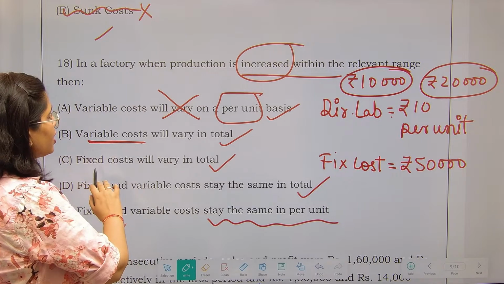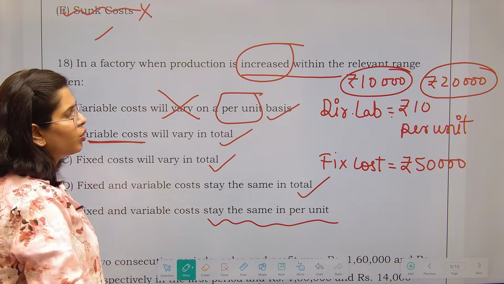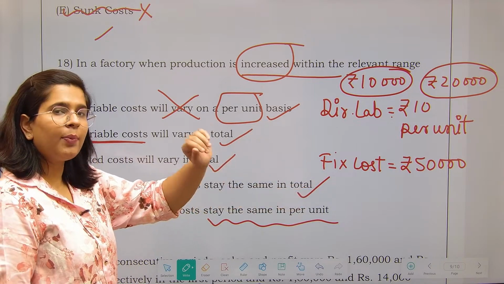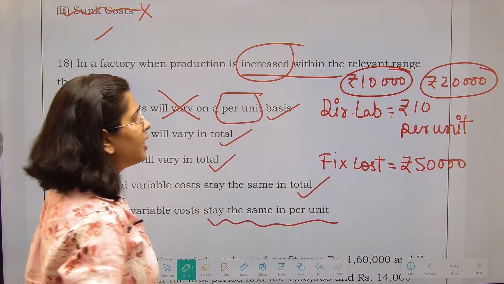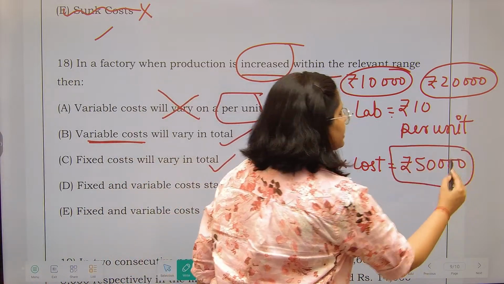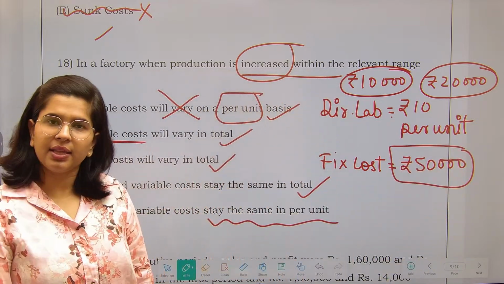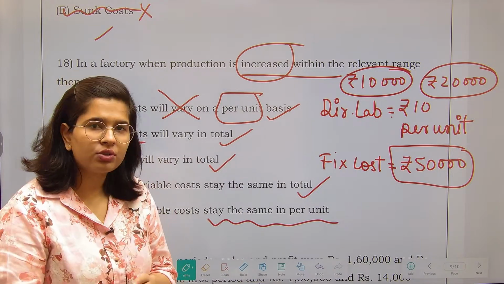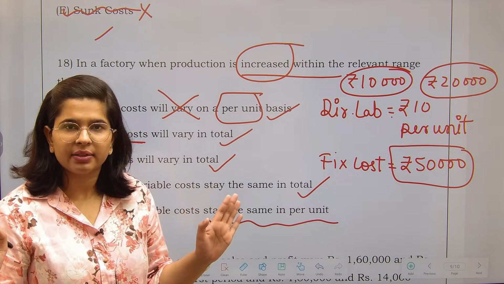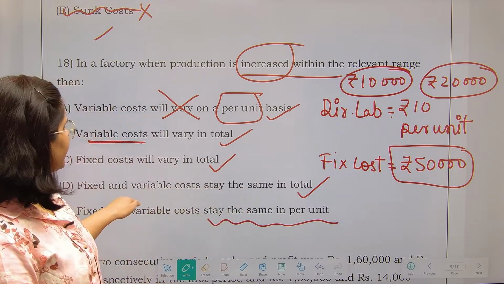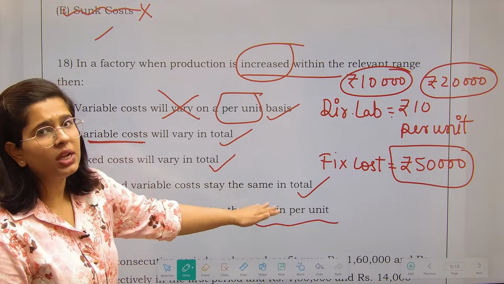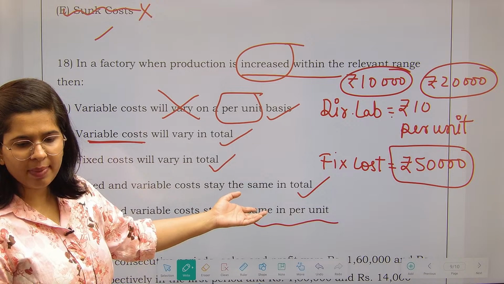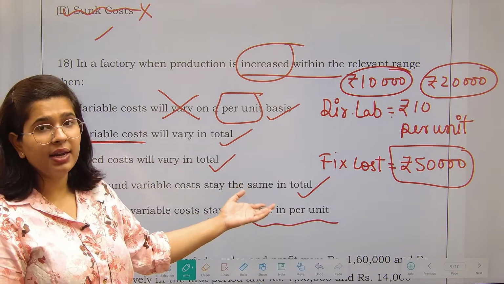Now next option was that fixed cost will vary in total. No, it will not. Production बढ़े कम हो, whether production is increasing, decreasing, doesn't matter. Fixed cost, that is my building rent, is going to remain the same. Whether I am producing 1000 units in that building or 2000 units in that building does not matter. Fine. Next options are fixed and variable cost stay the same in total. No. आधा सही है, आधा गलत है. Fixed cost तो yes, it is going to remain the same, but variable cost will not remain same.